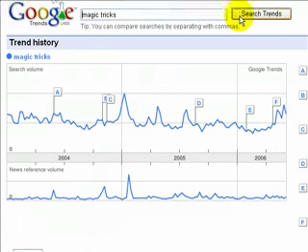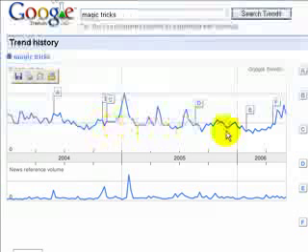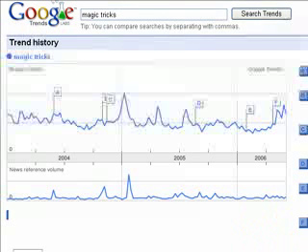Let's take a look at one other one. Andy is kind of in this one for magicians. I've been around the forums, and of course the big, huge talk is magic tricks. They want magic tricks, magic tricks, magic tricks. If you look at the volume, it's got some pretty steady volume here, and we're seeing a little peak up. This F here means that there's a news item, and actually if you go over here to the right,